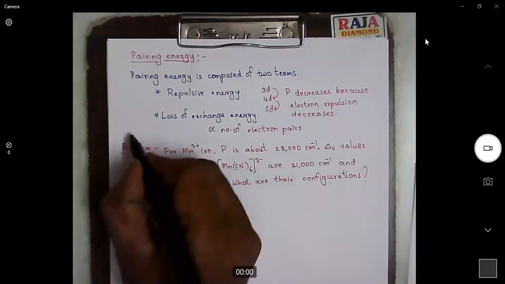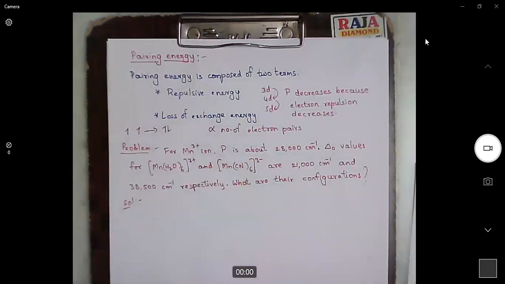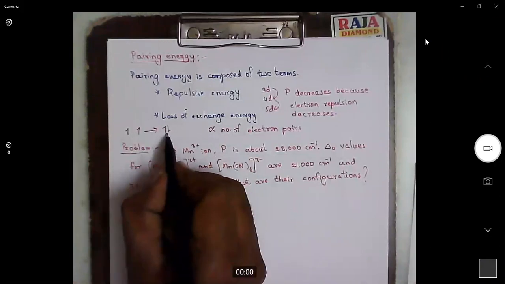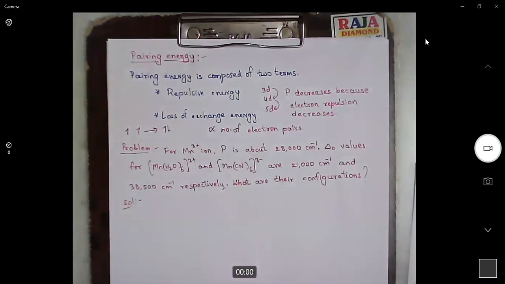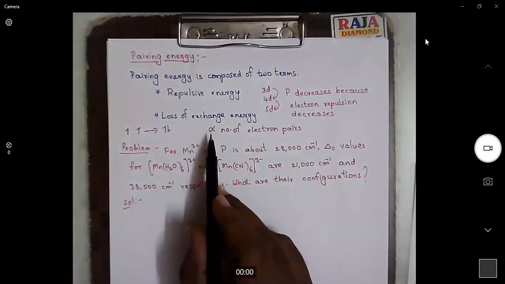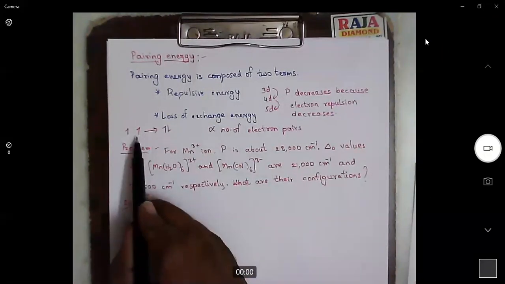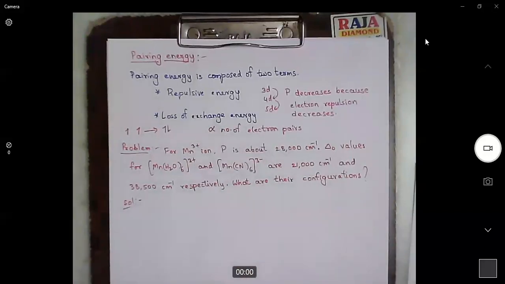Loss of exchange energy is nothing but this: when two electrons want to become paired, what do we need to do? We need to reverse the spin of the second electron, then only it will get paired. So that is what is called exchange energy, exchange of spin. Generally, the loss of exchange energy is proportional to the number of electron pairs. In each pair, one electron will exchange its spin. So for simplicity, we will practice a problem, then we will move forward.